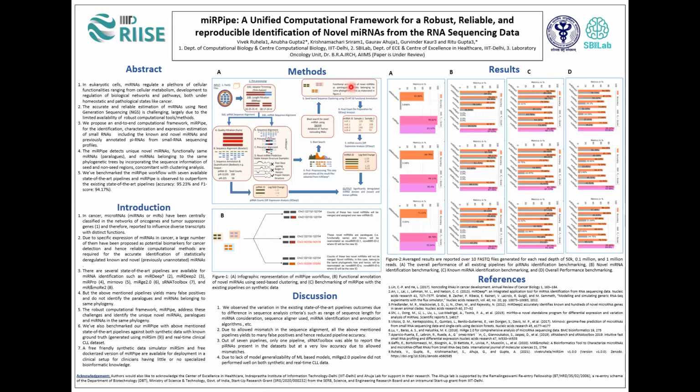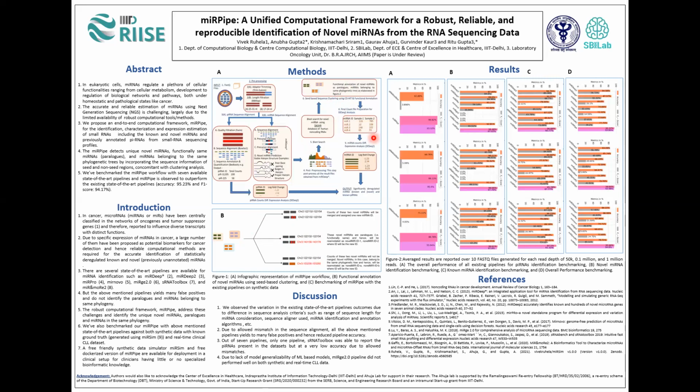After checking all the novel miRNAs using novel seed-based clustering, we compiled the updated expression counts of all the samples of all the known and novel miRNAs into a single file, and then performed differential expression analysis to identify the deregulated miRNAs.